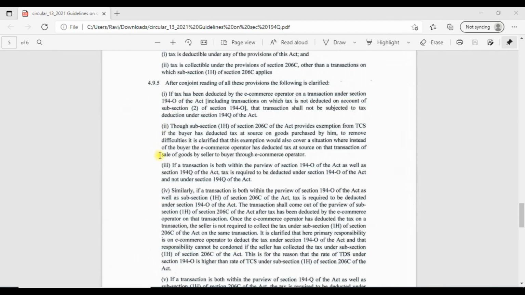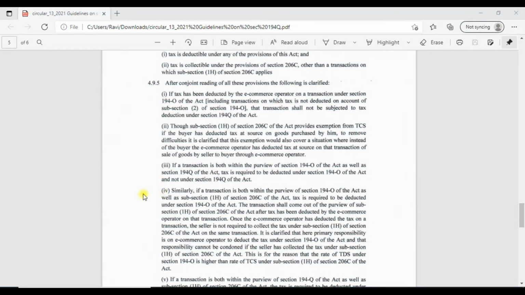Here it says, if 194O is applicable, then on the same transaction, TCS under section 206C subsection 1H will not be required. As per this clarification, if a transaction falls under both 194Q and 194O, then 194O shall prevail.